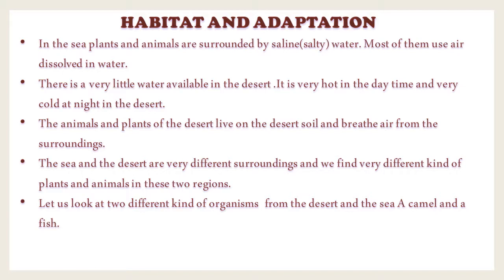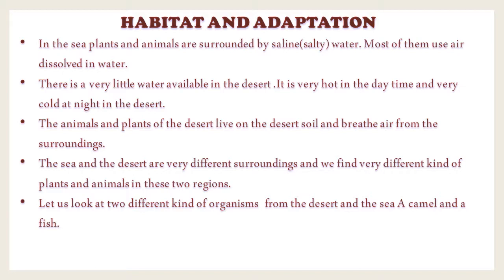The animals and plants of the desert live on the desert soil and breathe air from the surroundings. Okay? The sea and the desert are very different surroundings, and we find very different kinds of plants and animals in these two regions.